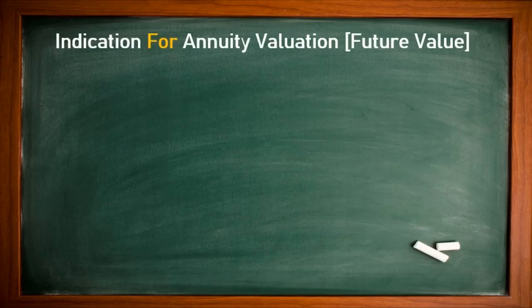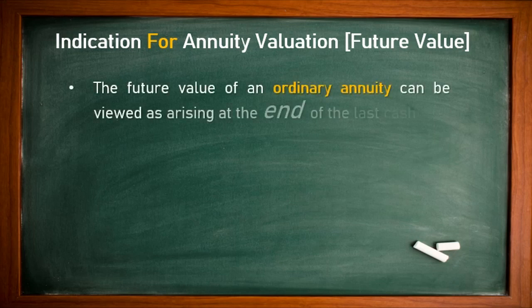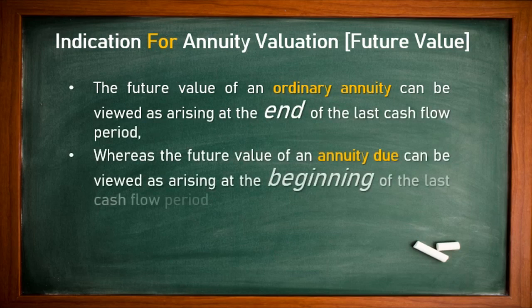Now, annuity valuation. We'll go first for the future value in this video, and the next video will cover the present value. So we'll focus on future value in this video. The future value of an ordinary annuity can be viewed as arising at the end of the last cash flow period. Here we are focusing on ordinary annuity at the end of the period, whereas the future value of an annuity due can be viewed as arising at the beginning of the last cash flow period. So annuity due at the beginning and ordinary annuity at the end. Be careful when you solve the problem.